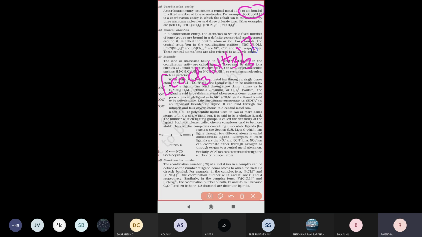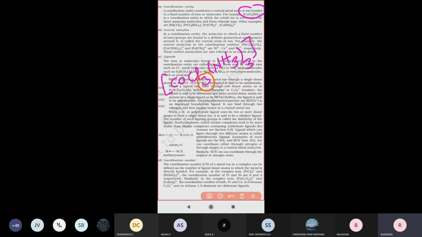Entity is nothing but quantity. How many atoms or molecules or ions are surrounded by the central atom. Depending upon that number, the number of atoms, molecules or ions surrounded by the central metal atom is called the coordination entity.